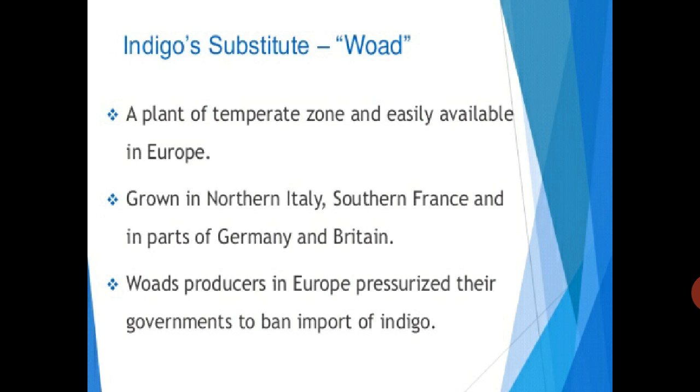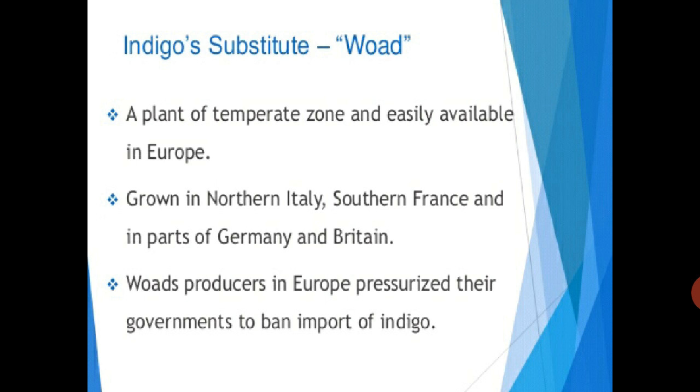In Europe they were also making cotton clothes, and for that they needed the dye, so they were importing indigo. But the woad producers said that you should stop indigo and take up woad production only.